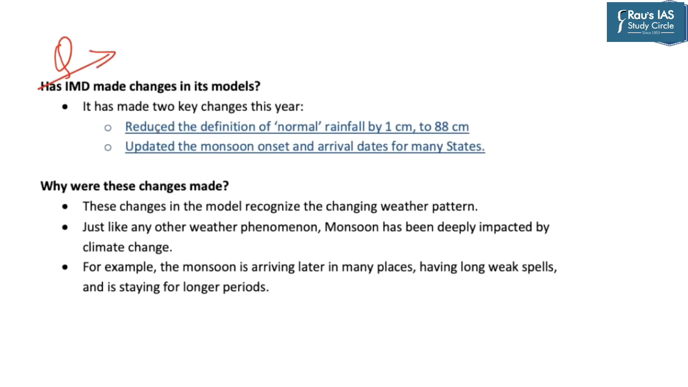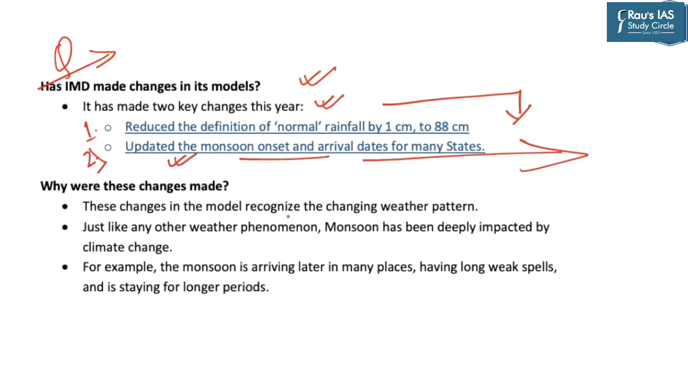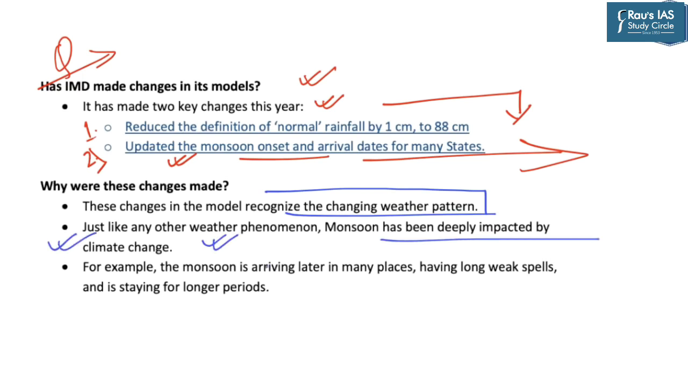So this news says that it has made two key changes with respect to its model this year. First is the fact that it has reduced the definition of normal rainfall by 1 centimeter to 88 centimeter, which we have already seen. And the second is that it has updated the monsoon onset and arrival dates for many states. Now these changes have been done in the model of IMD, recognizing the changing weather pattern of the world, including India. So just like any other weather phenomena, monsoon has been deeply impacted by climate change. So IMD wants to ensure that its model incorporates all the climate change which has been witnessed over the past